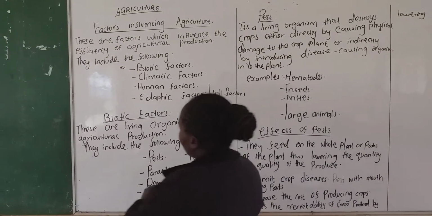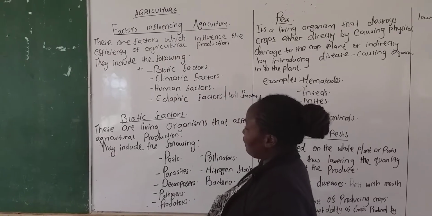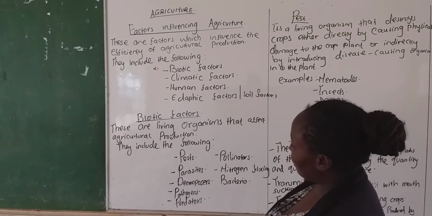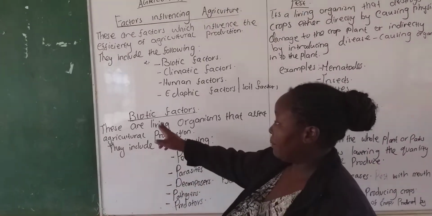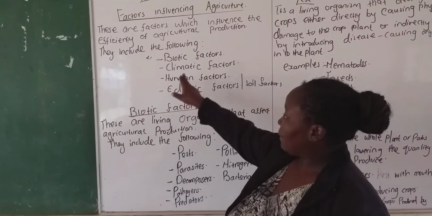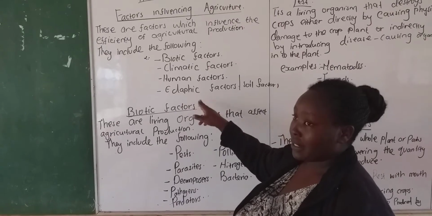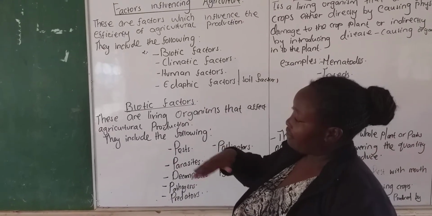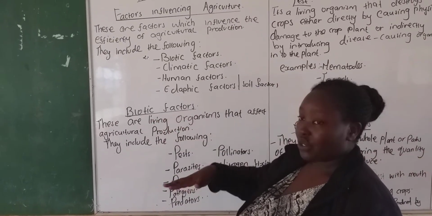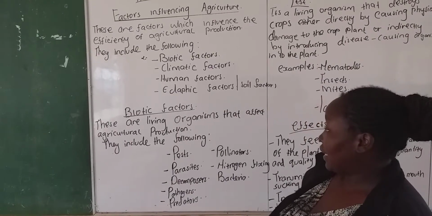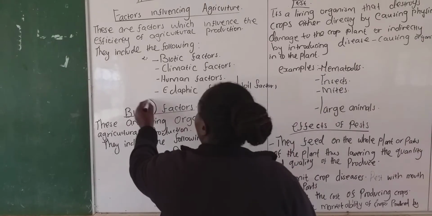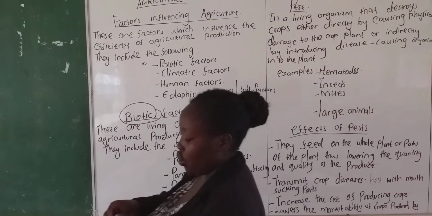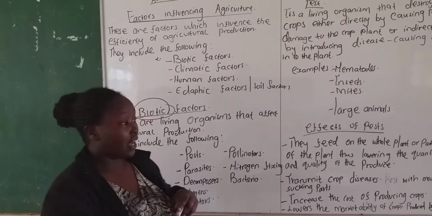Now let's look at the first one, being biotic factors. When we talk about biotic, from the term biotic, climatic, human, and edaphic are separate from the biotic factor. So these are just living organisms that affect agricultural production.